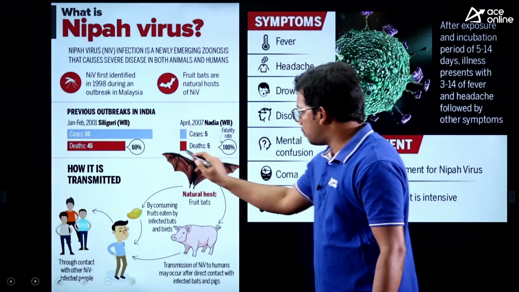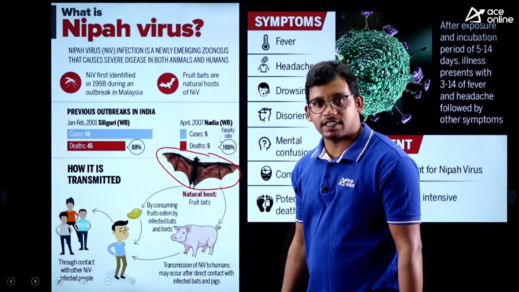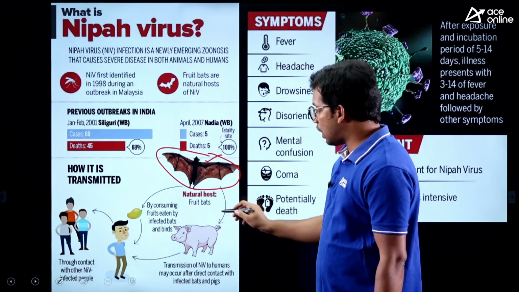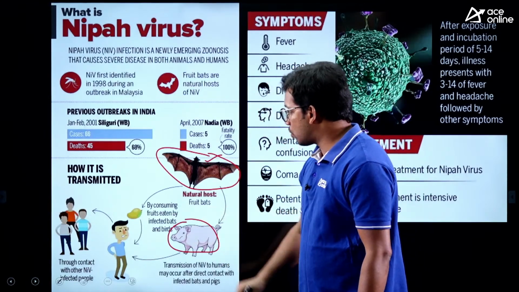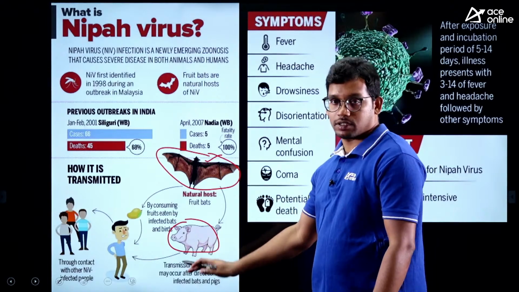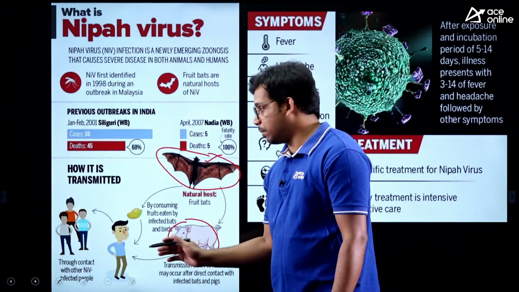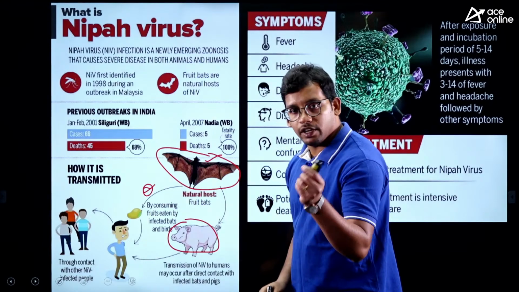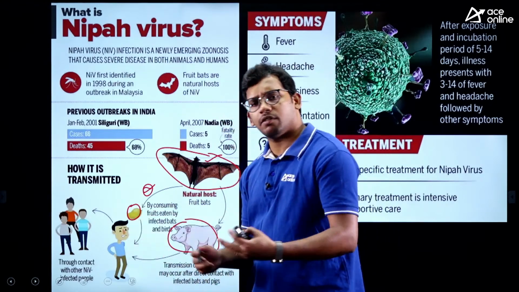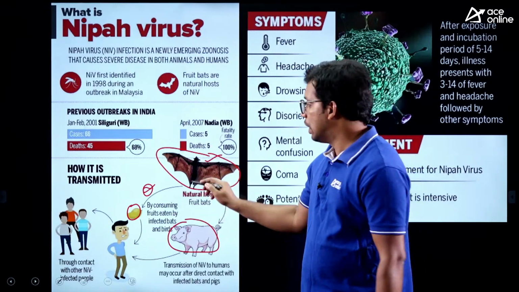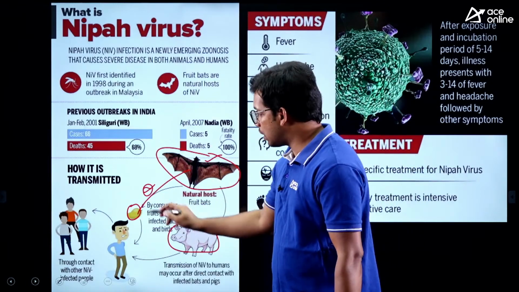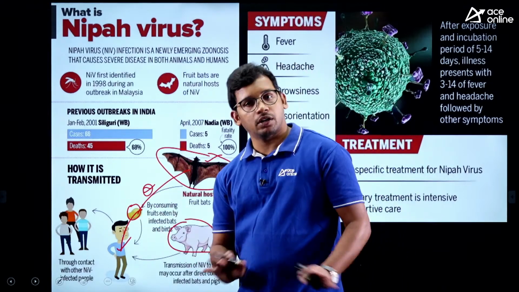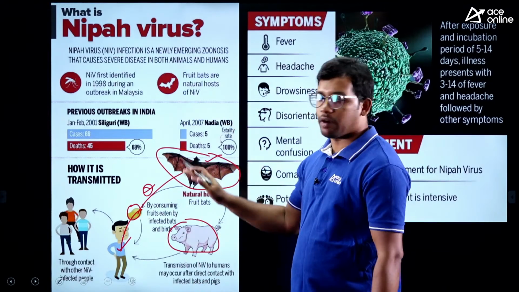Either these bats have the virus, these are the carriers actually. So if they ask you about carriers, that is bats. If they ask you about transmitters, those are pigs and animals. If these bats bite any of the fruits like mango, since bats usually live on the trees, and this fruit is eaten by people, it can lead to the disease, Nipah virus.